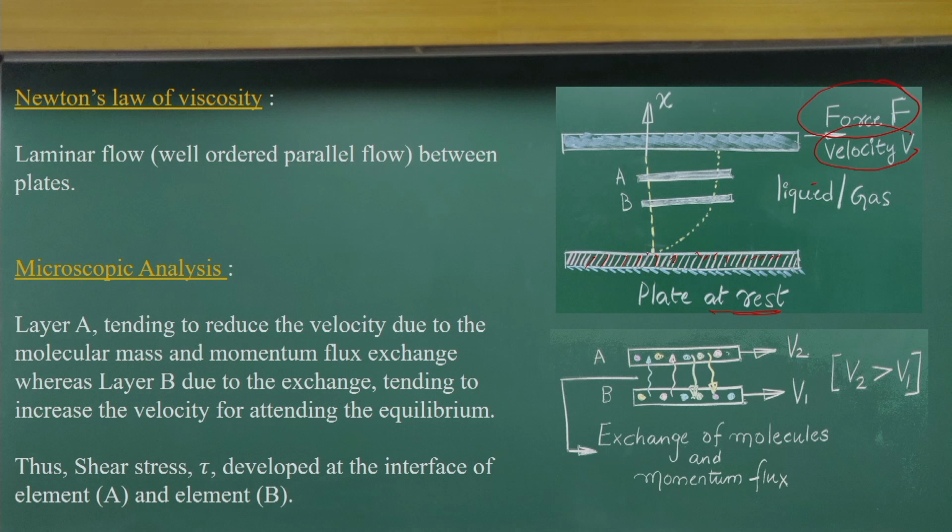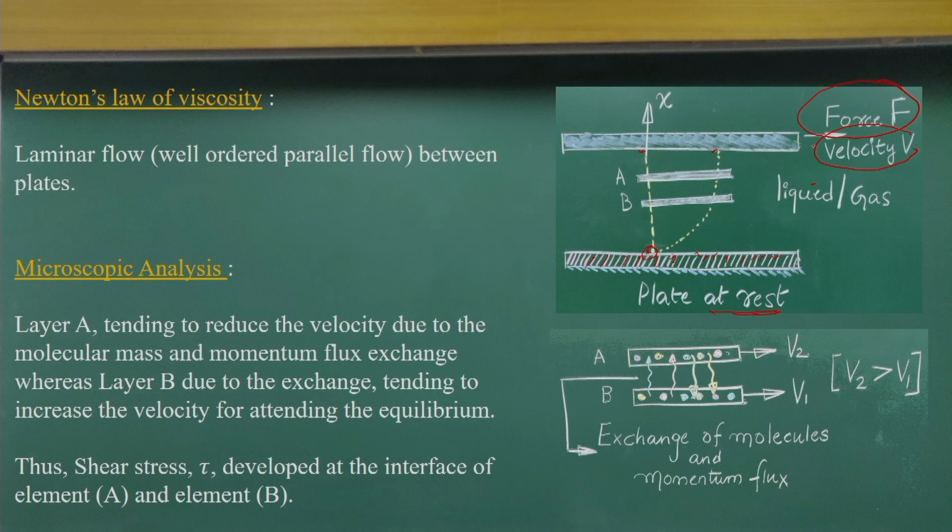That means at this location I will have velocity 0. At this location, the contact of the fluid particles with the solid surface gives a velocity equal to the velocity of the plate. So I have velocity v here and velocity 0 at these points. The no slip condition prevails at these two points as we are dragging the plate.